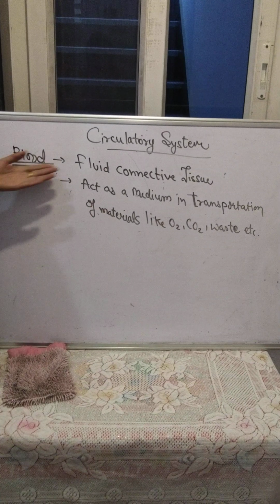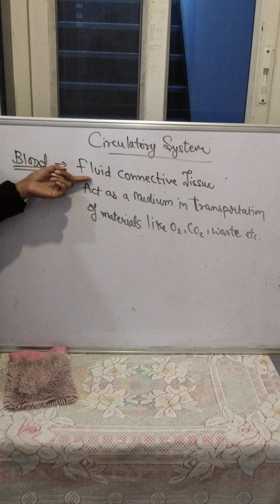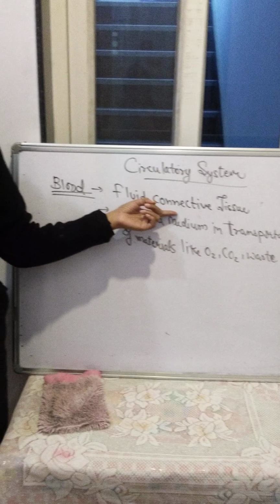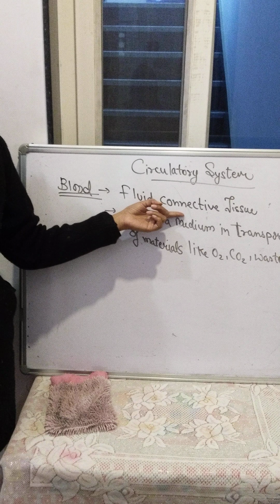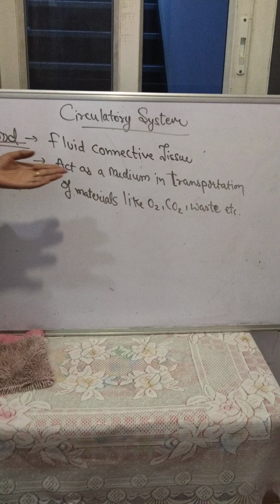And by composition we can say that it is a fluid connective tissue. It is the only tissue which is present in the fluid or liquid state. Connective means it will connect the different vessels or different systems by transporting. Tissue, why is it a tissue? Because blood consists of different types of cells which you studied earlier, that is WBC, RBC and the platelets.